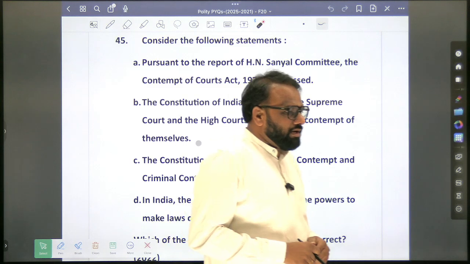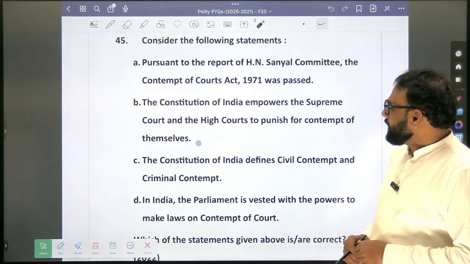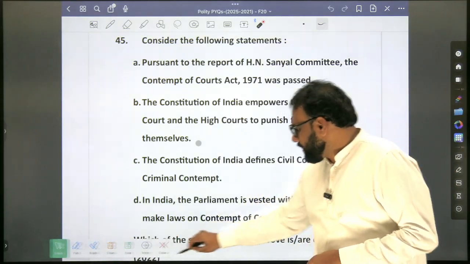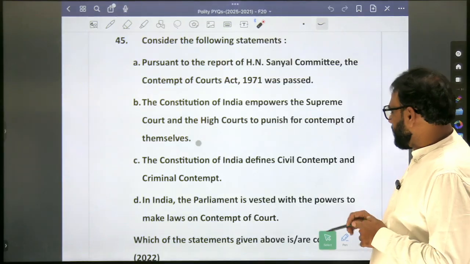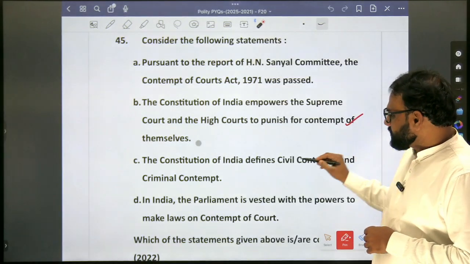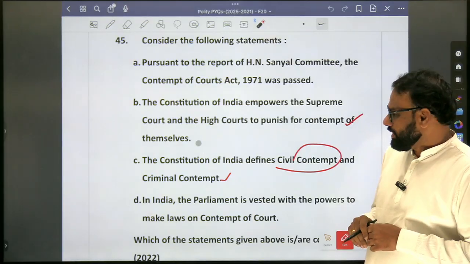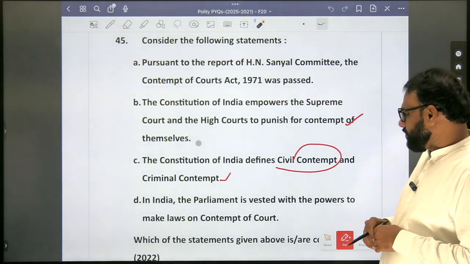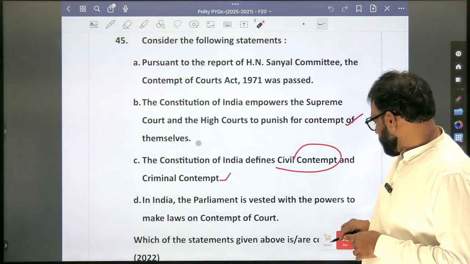Next, pursuant to report of H.N. Sanyal Committee, the Contempt of Courts Act 1971 was passed. Next, the Constitution of India empowers the Supreme Court and the High Courts to punish for the contempt of themselves. The Constitution of India defines civil contempt and criminal contempt. In India, the Parliament is vested with the powers to make laws on contempt of court. Contempt of court. So it's a 2023 question or 22?